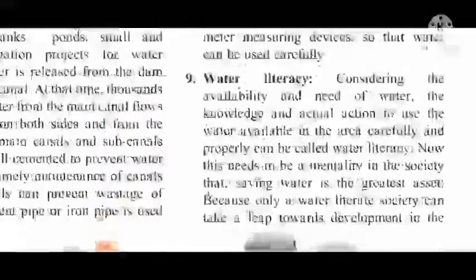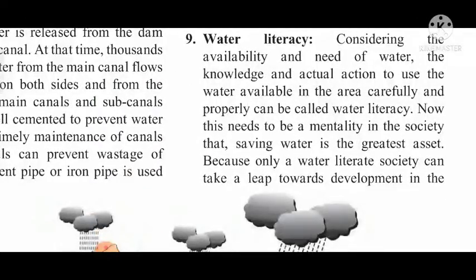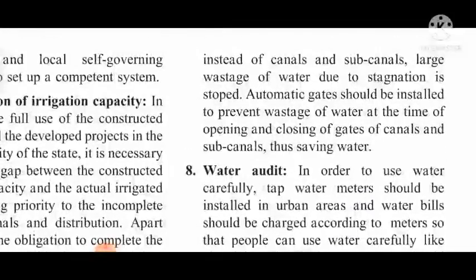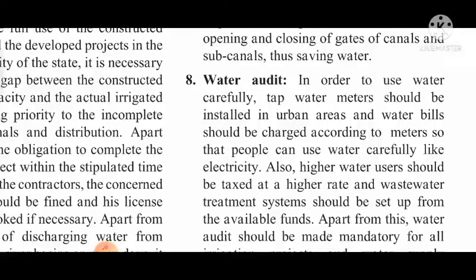So now they are advising us about iron pipe or cement pipe instead of using the canals. Water audit. In order to use water carefully, tap water meters should be installed in urban areas. Now students, we can imagine how it will be if the taps have water meters. The water meter will count how much water is being used by any person through the tap, and that will bring some regulation on the use of water, and water will not be wasted.